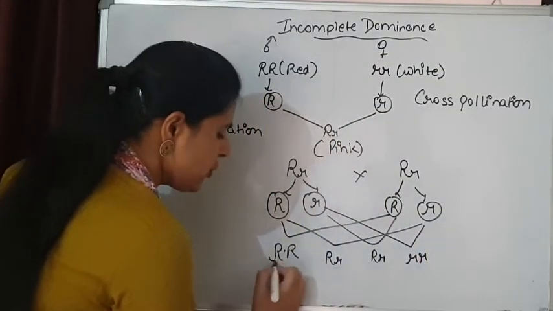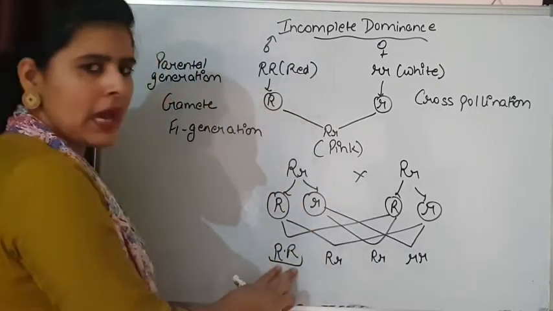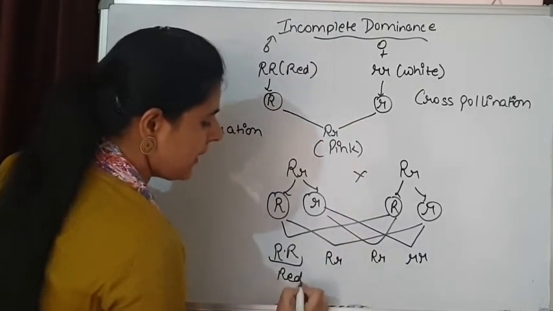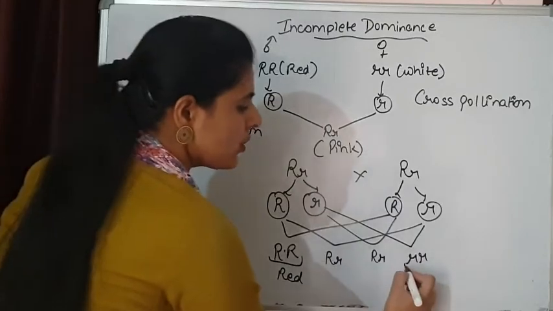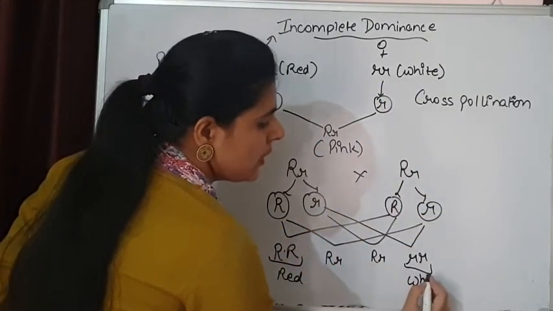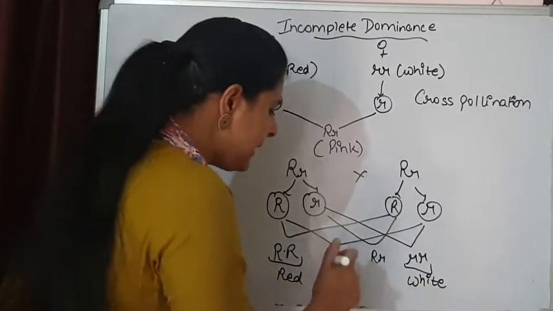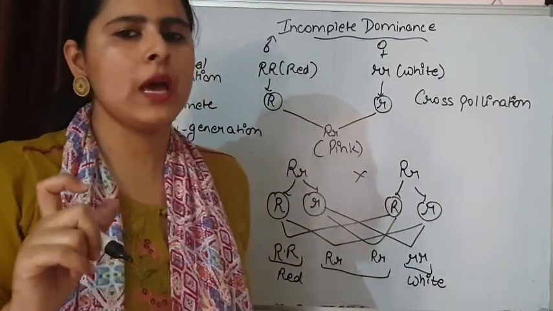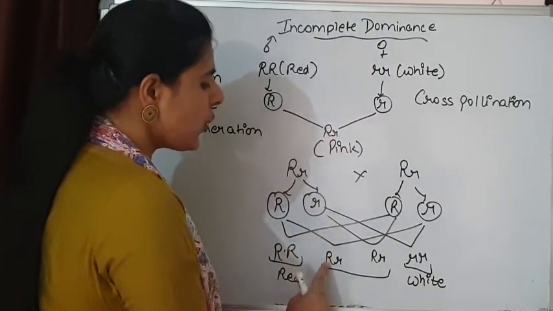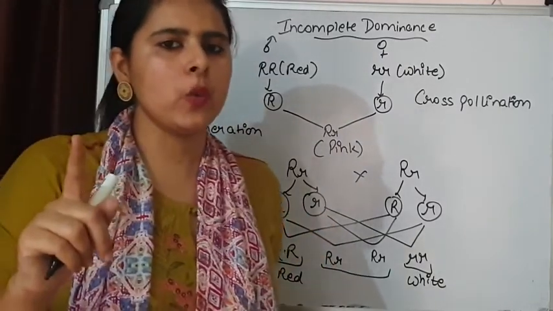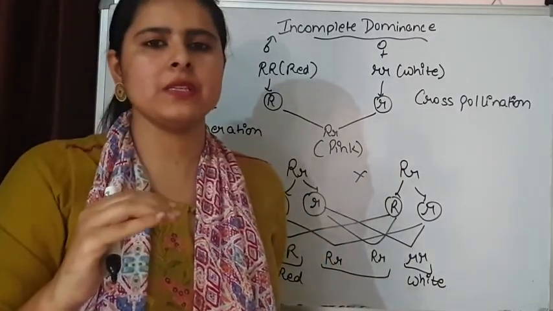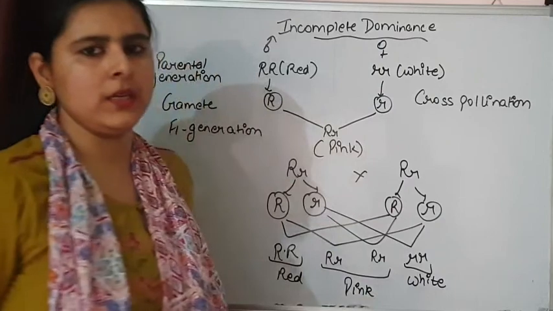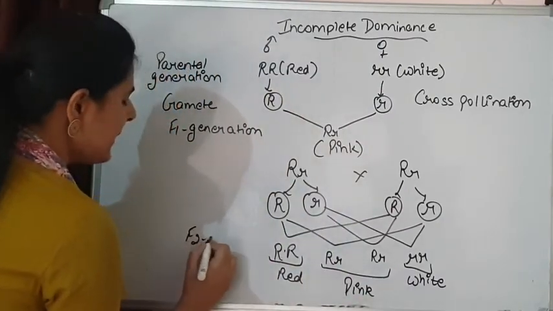Now, if we show the phenotype, both capital R are there, means homozygous dominant situation, that means the plant has flowers red in color. Here both are recessive, then simply white color. But in the heterozygous situation, one capital R and one small r is present, and we have already discussed that a single R is not completely dominant over small r, means it is not completely suppressing the expression of small r. So these two flowers are pink in color. This is the result of our F2 generation.